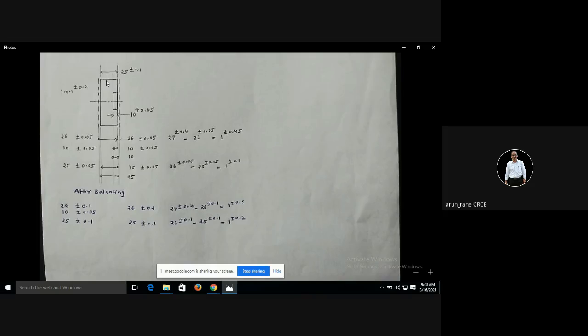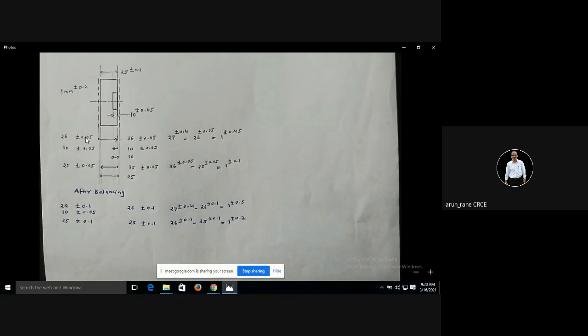That is, I am holding it here. Alright. Then I'll do facing. Then I will do this OD turning, up to here. That is this say 25 here, so I will do up to 15 mm. Then I am going to do this counter cut. Then when this is done, I will reverse it and change to the soft jaw. And then I will hold this in soft jaw because this has been already machined. Then I am going to face this and turn this remaining 10 mm. So this is what the operation plan is.